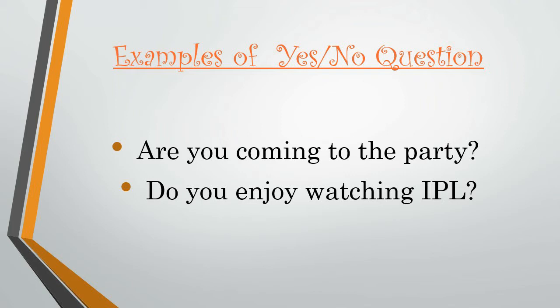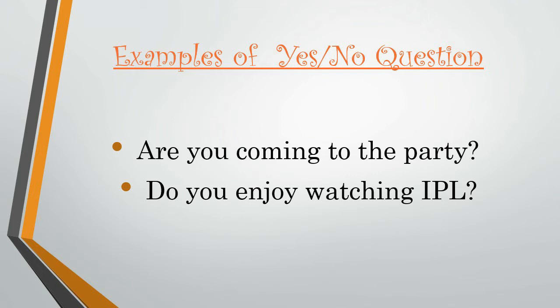Next, do you enjoy watching IPL? Here also, I can either say yes, I enjoy watching IPL, or I can say no, I do not enjoy watching IPL. So, those questions whose answer we can give in either yes or no are known as yes-no questions.